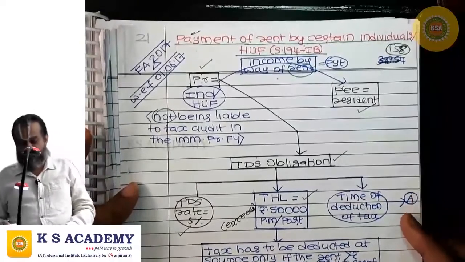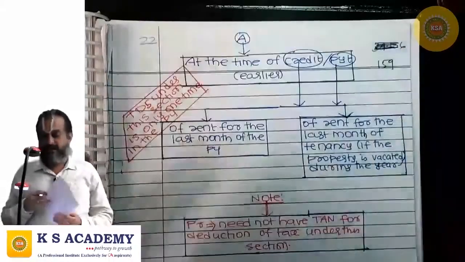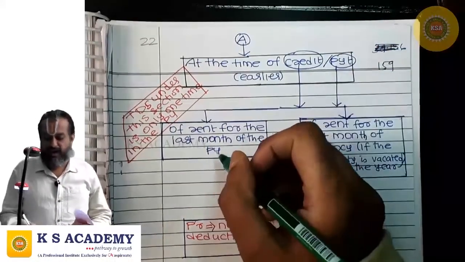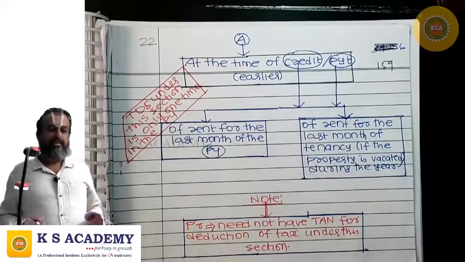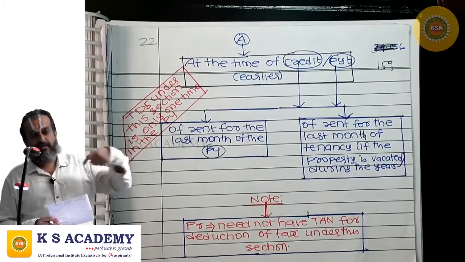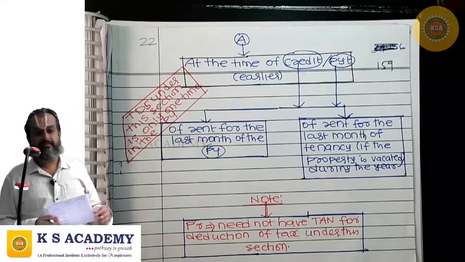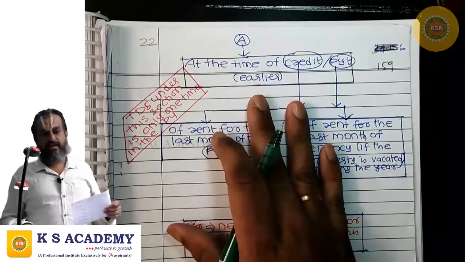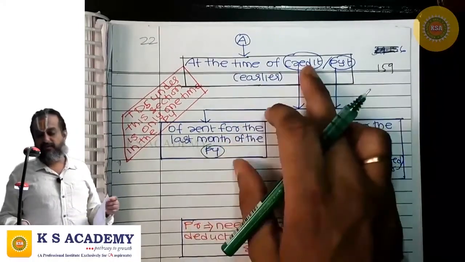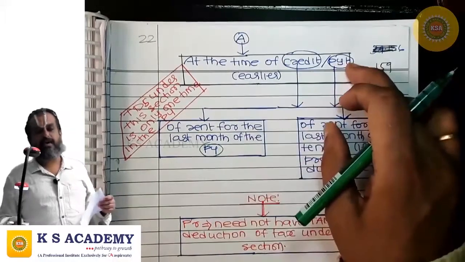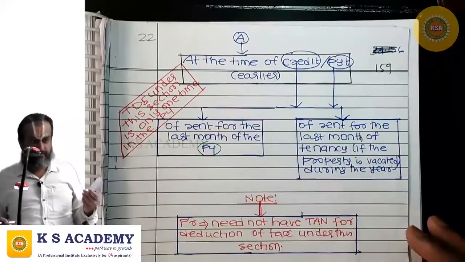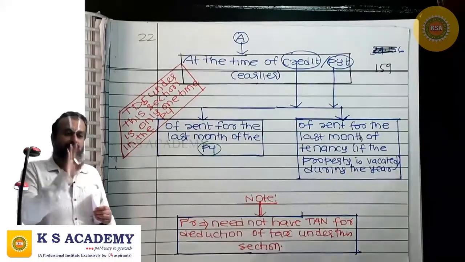When tax shall be deducted at source: the tax shall be deducted at the time of credit or payment of rent for the last month of the previous year. That means, in 194I, the TDS obligation was there whenever you paid rent or gave credit for the rent. Here, the TDS obligation arises in this section only once in the year, and that too when you are giving credit for the last month rent or paying last month rent, whichever is earlier. The TDS obligation comes only in the last month.